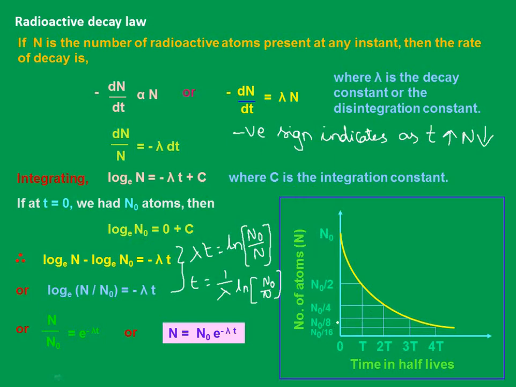Okay, now let's discuss some of the graphs which we will come across, which are nothing but various relations. Suppose I consider time along the x-axis and the number of nuclei left along the y-axis.